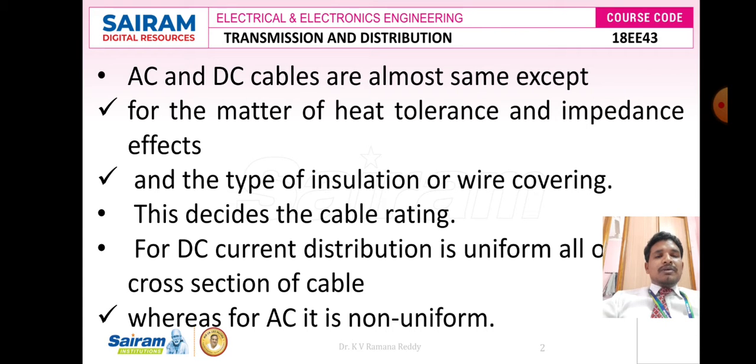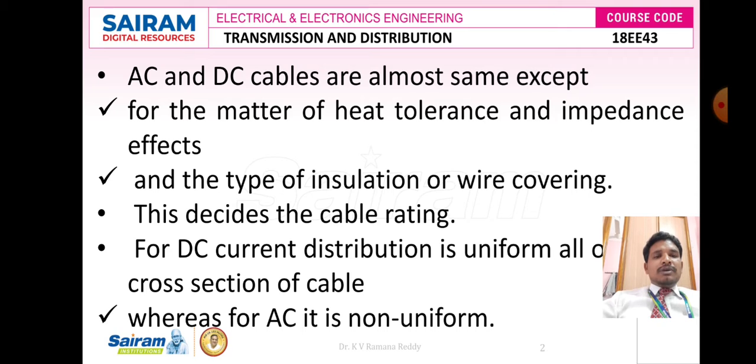So there are many problems when we look at transferring the electrical power, either by AC transmission system or DC transmission system via overhead transmission lines. So here we are going to compare the AC transmission system with the DC transmission system, that too in an underground transmission system. AC and DC cables are almost the same except for heat tolerance, impedance effects, and the type of insulation or wire covering.